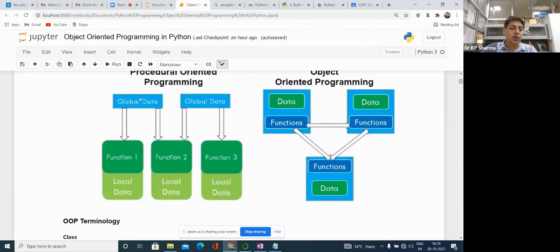Here we are having the global data, then some functions are there, and within the function we are having the local data. But while this program is growing, we are not having any control over the global data. That is a problem in procedural oriented programming languages. So object oriented programming languages basically overcome this particular problem.